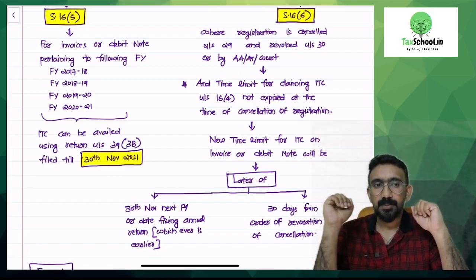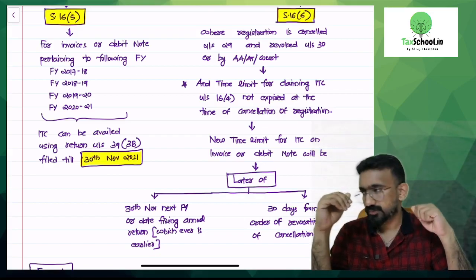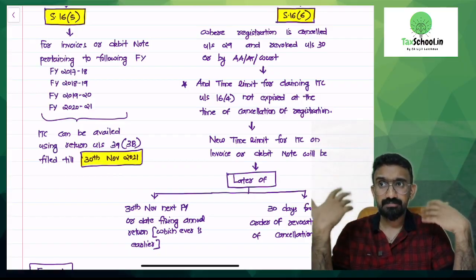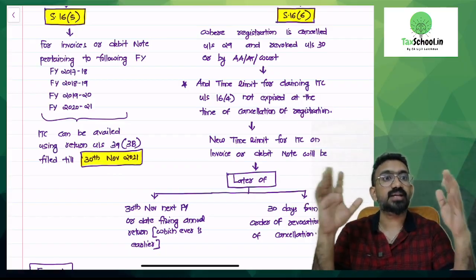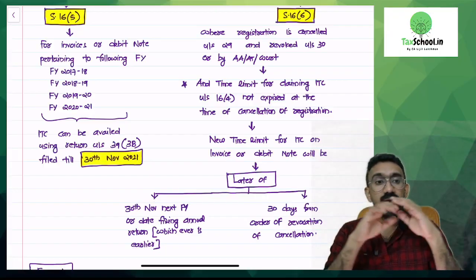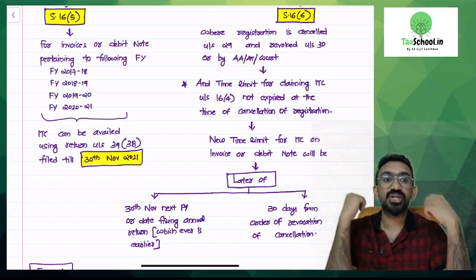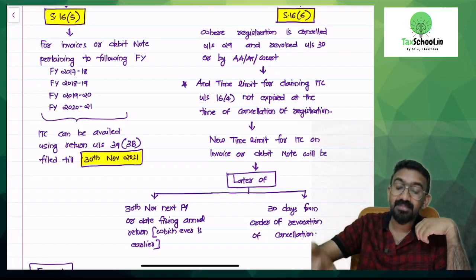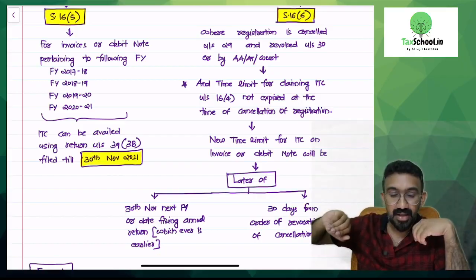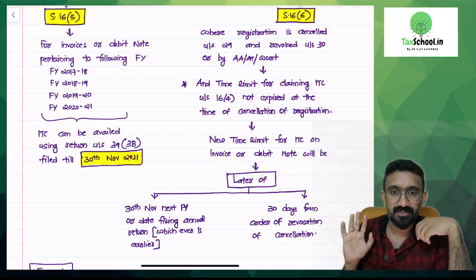What happened is, I could not take the credit by 30th of November 2024. Why? Because by July, my registration got cancelled. So, I don't have a GST number to file the return. Then after some time they applied for revocation and they got their GST number back. By the time I got my GST number back, the time limit, that is the 30th November, had already expired.